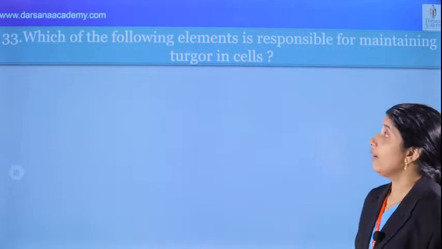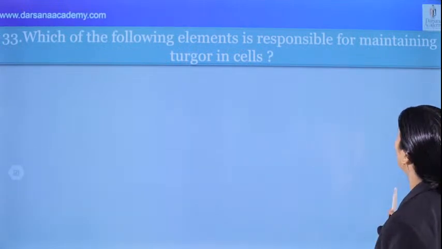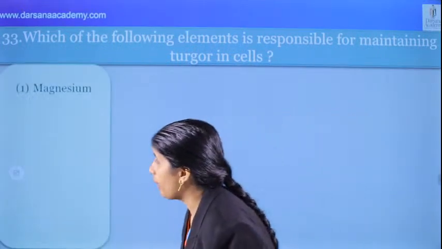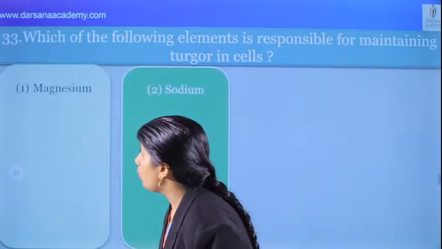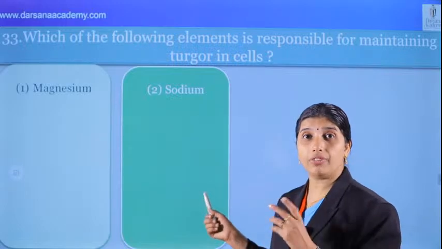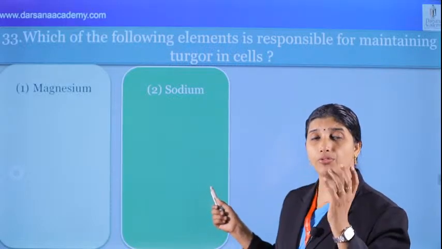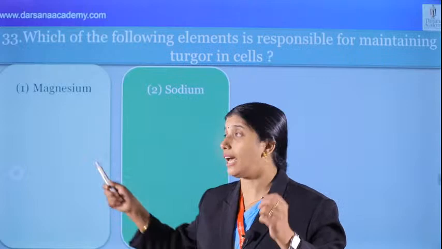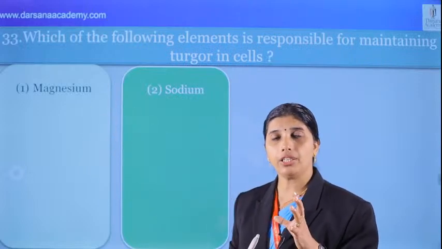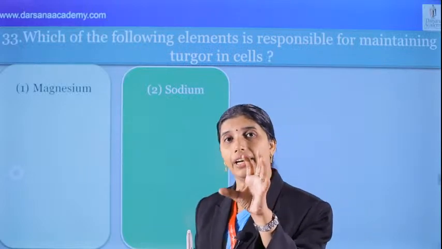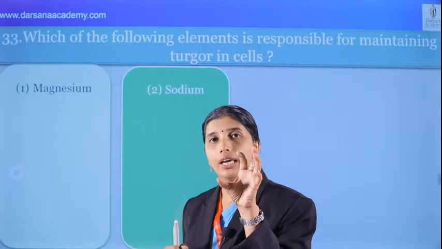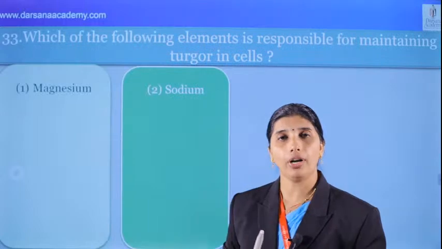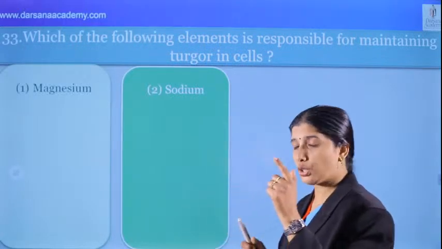What's the question? Which of the following elements is responsible for maintaining temperature in cell? Magnesium. What is the role of magnesium? Very important. Photosynthesis, activating enzymes for photosynthesis, respiration, synthesis of DNA, RNA. Magnesium maintains ribosome structure, and the porphyrin head, pyrrole ring structure is maintained by magnesium. It also helps in synthesis of chlorophyll. That's the question for the entrance.